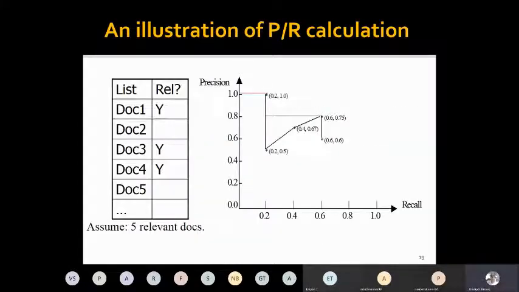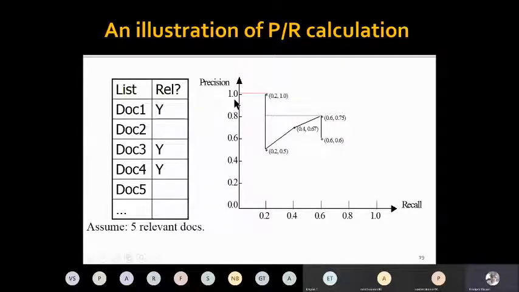So this is one quick example. Imagine that I have only 5 relevant documents, and my search engine has retrieved these 5 documents. The first document is relevant, yes. The second document is not relevant to my query. The third document is again relevant. The fourth document is also relevant. The fifth is relevant. So we can plot the precision and recall in this diagram where the y-axis is precision.